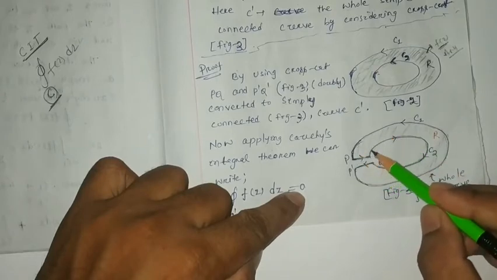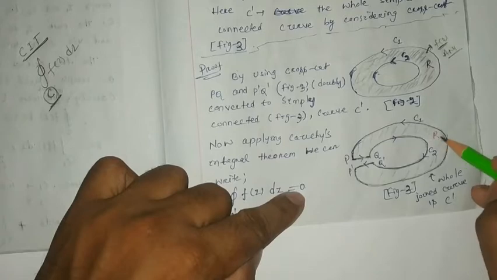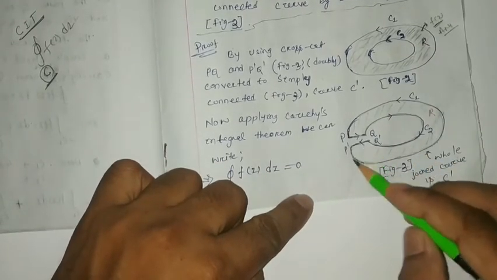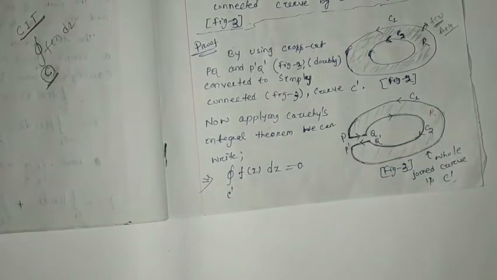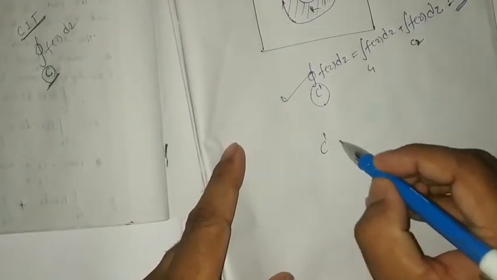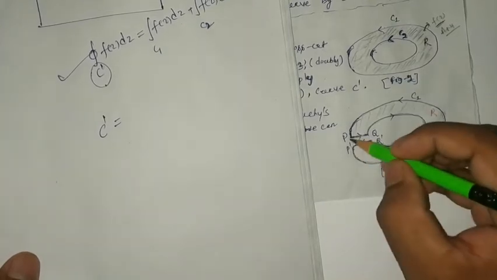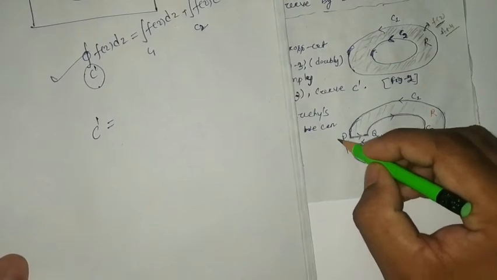with the help of which we have defined this region R, that whole curve, this one, is nothing but your C dash. Okay, the whole curve C dash is nothing but what? Here you can see, suppose you are starting from here, and the width between two lines is very small, that we have already discussed.